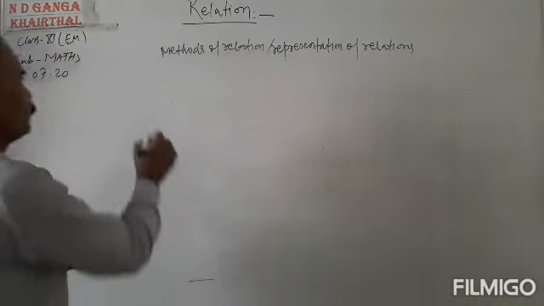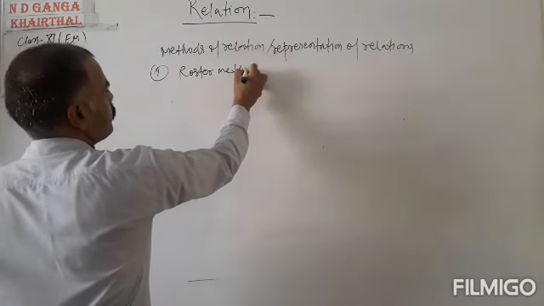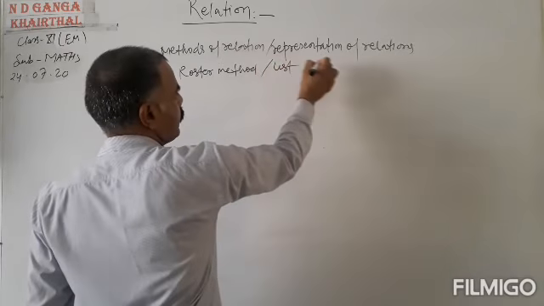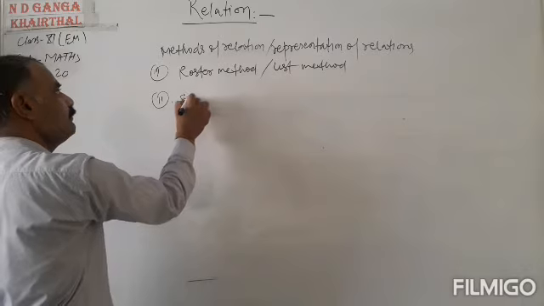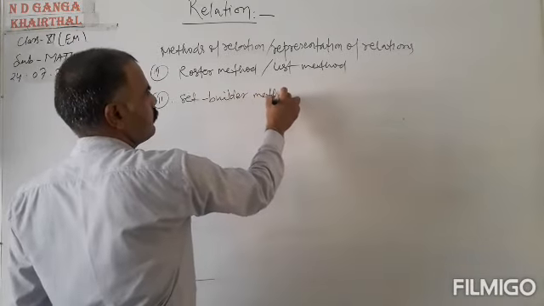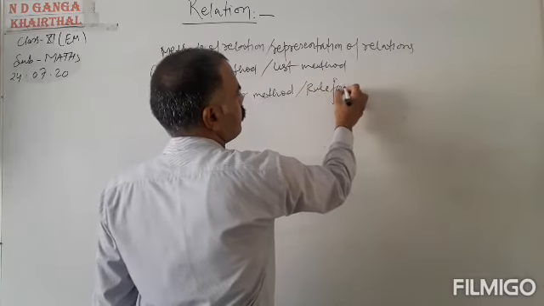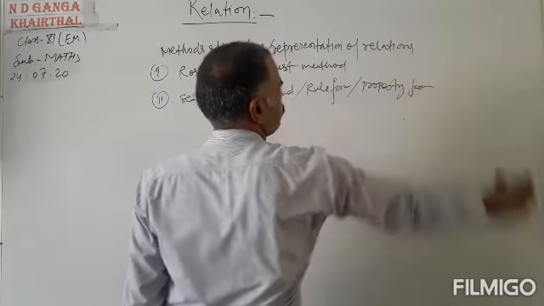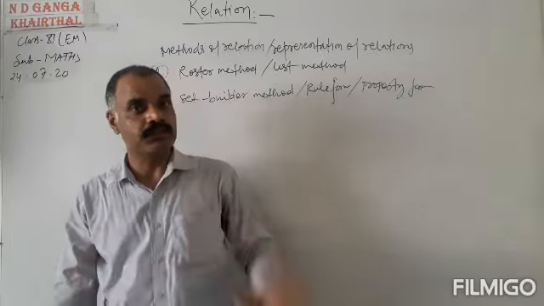The first one is the roster method, which can also be termed the list method. The second method is the set builder method, also called rule form or property form.